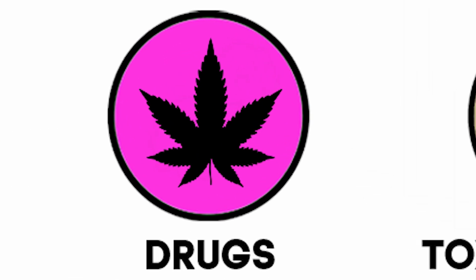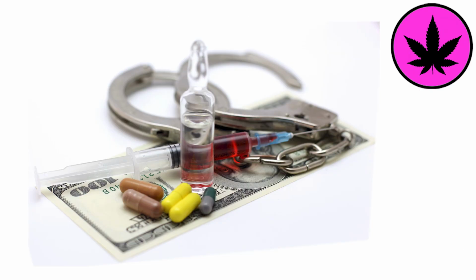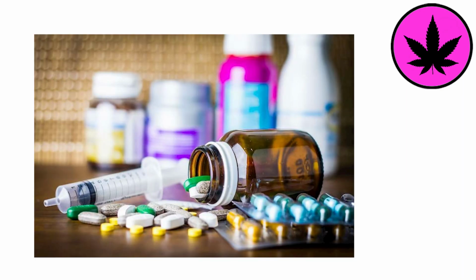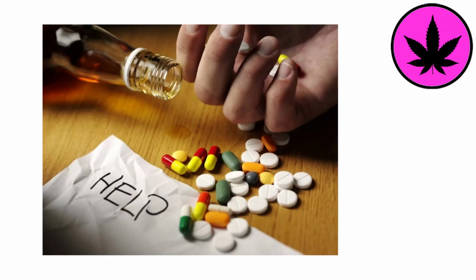The next addiction is drugs. Drug addiction is a serious chronic disease that affects the brain and physiological systems of the human body. The main signs of drug dependence include the inability to control the use of a substance, excessive desire to use drugs, tolerance, the need to increase the dose to achieve the desired effect, and refusal to participate in other aspects of life in favor of drug use.